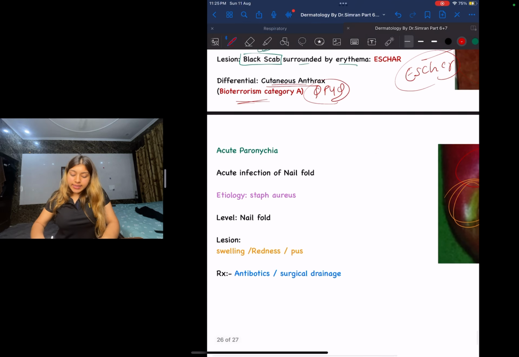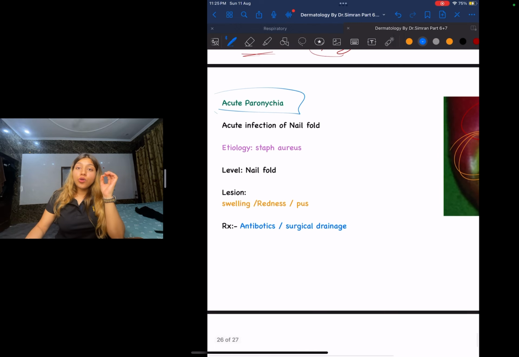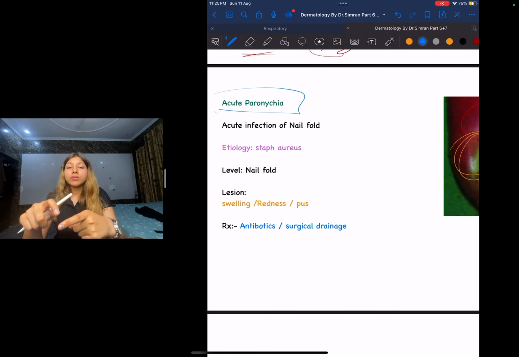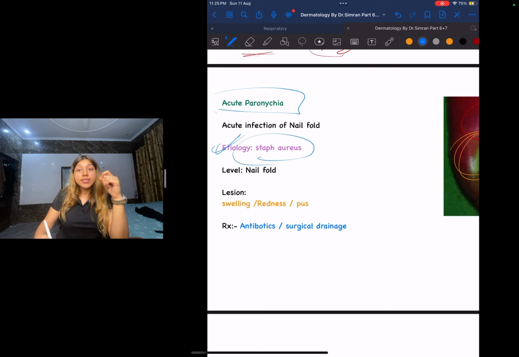Next, let us move on to the next topic, that is acute paronychia. Acute paronychia is an acute infection of the nail fold. So what is the level that is involved here? Obviously, common sense, the nail fold. What is the etiology? What is causing this is basically Staph aureus.